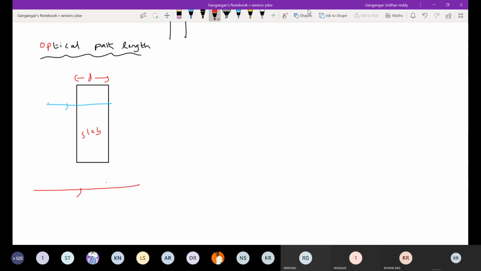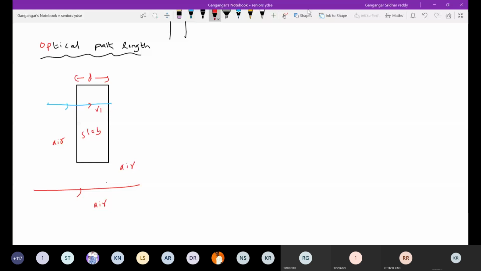So here the surrounding medium. In the slab, the light will propagate with a speed V1, whereas in the surrounding medium, let it propagate with a speed V2. Is it okay? So there's a light. This arrow is the light propagating. Let mu be the refractive index of the slab.